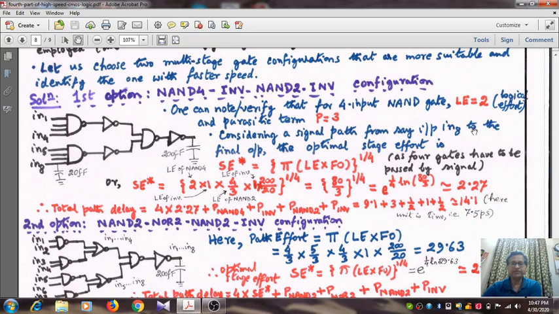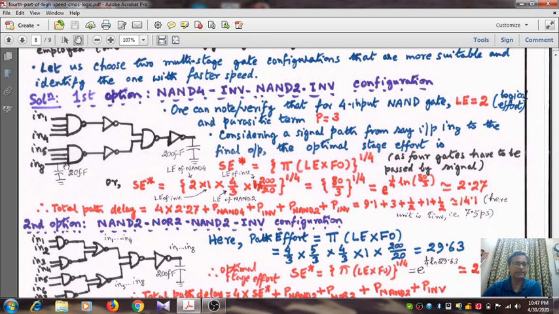If we consider the signal path from input IN8 to the final output, the optimal stage effort is A_C star equal to the continued LE into FO product and its 4th root. The logical effort product is 2 for the 4 input NAND gate, 1 for the inverter, 4 by 3 for the 2 input NAND gate, and 1 for the inverter,